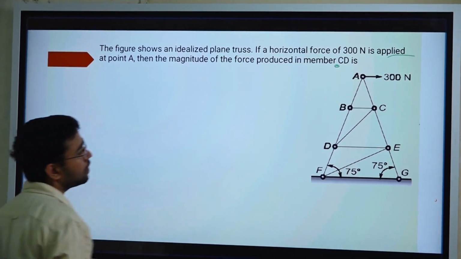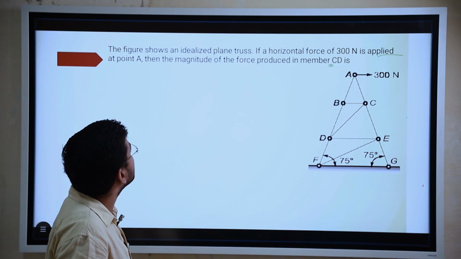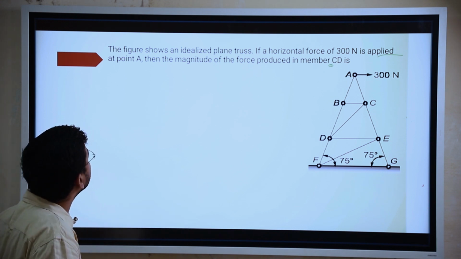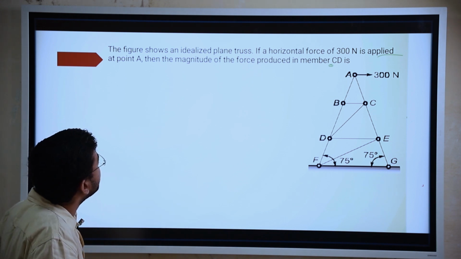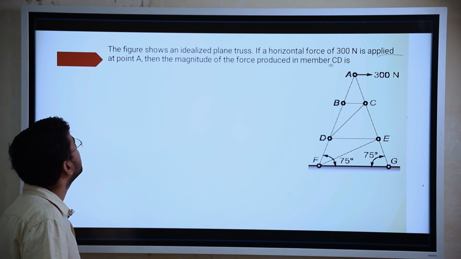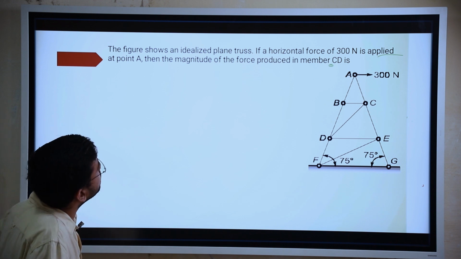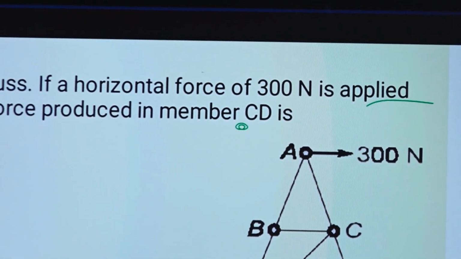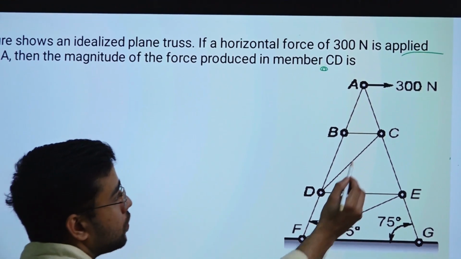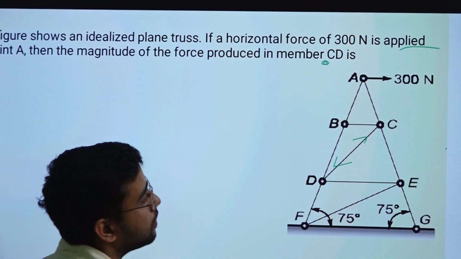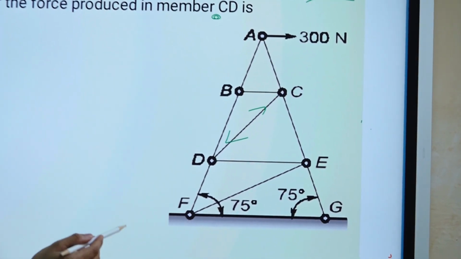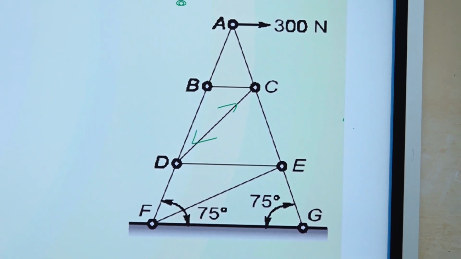So this question I have taken from truss. It is a very easy question, but it looks very tough. The figure shows an idealized plain truss. If a horizontal force of 300 Newton is applied at a point A, then the magnitude of the force produced in member CD. So we have to find out force in member CD, right? If you see this question you should find out, because this question belongs to the special case which we studied during trusses.